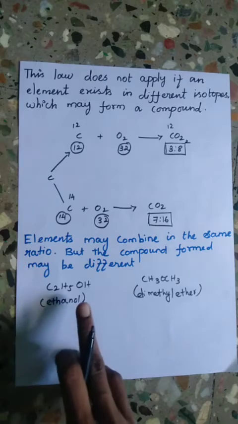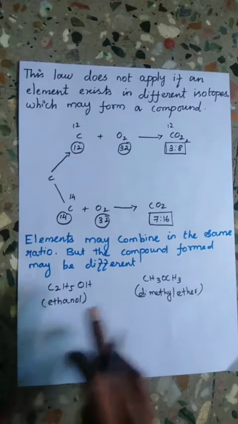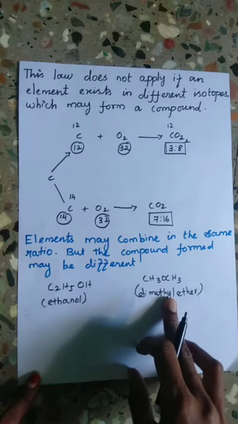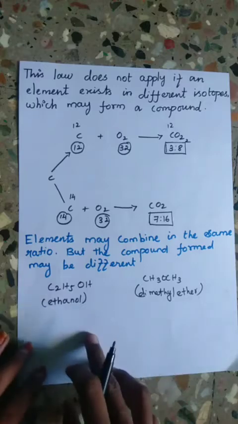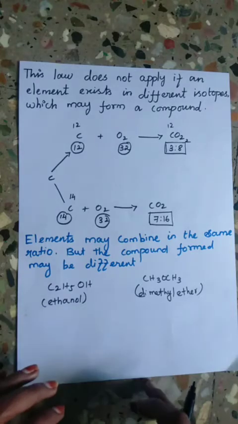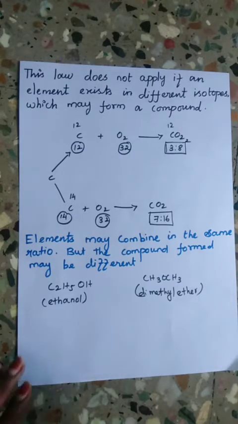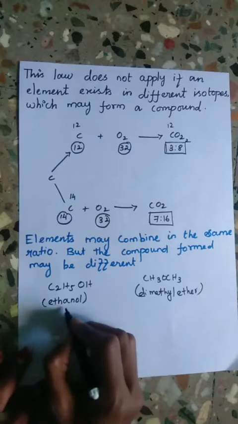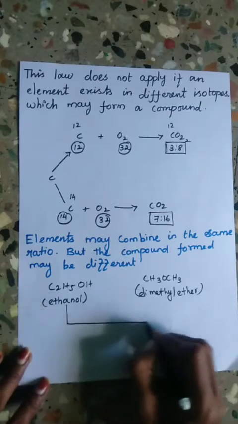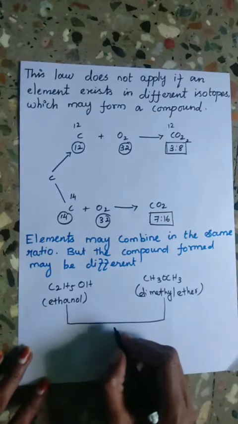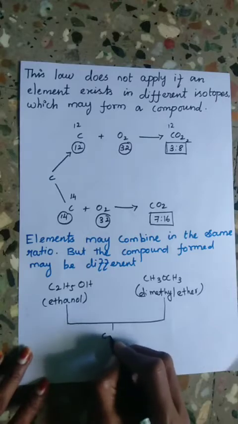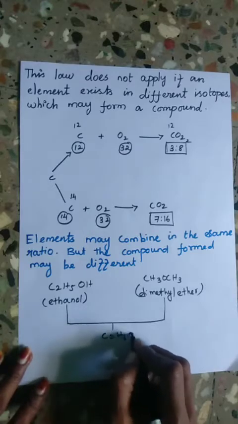Here the compounds ethanol and dimethyl ether have the same number of carbon, hydrogen and oxygen atoms, but the arrangement is different. That is, the compounds are different. For example, it gives C2H6O.